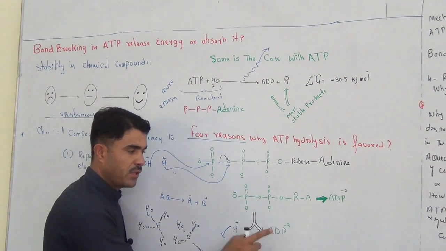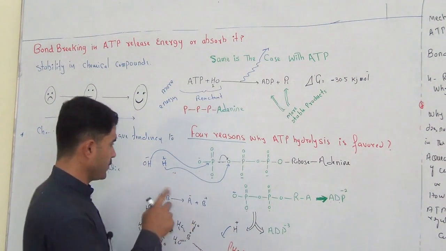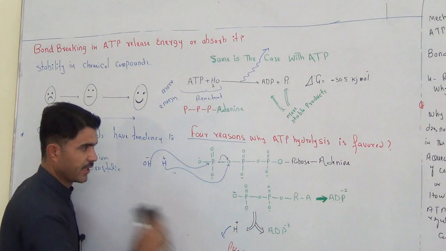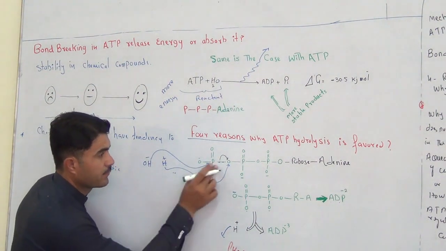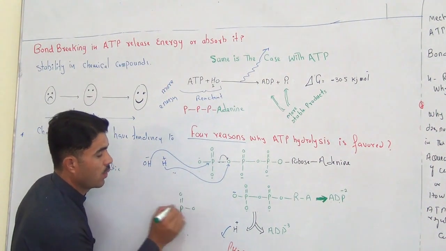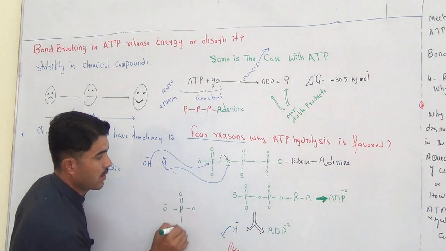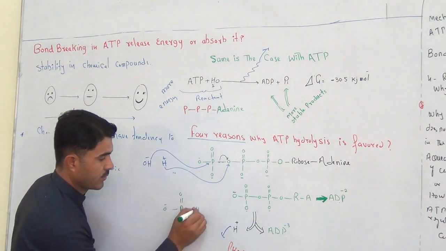Look at that very carefully. The phosphate which has been removed here, PO, minus, right? And here it is hydrogen, right?